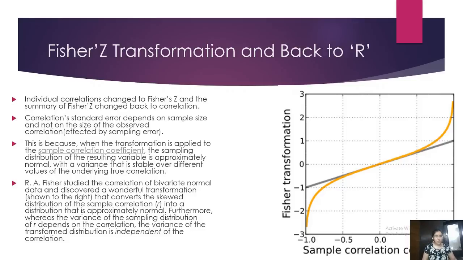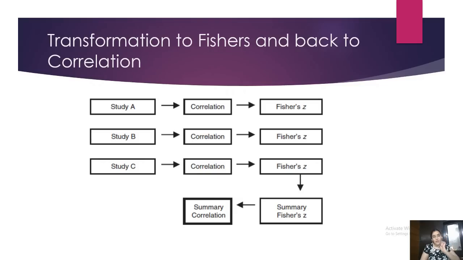We don't have to convert it, we don't need any formulas. We will just give the software the correlation value and sample size, and it will itself convert it into Fisher Z. Okay, this is the process. This diagram has been taken from Borenstein.